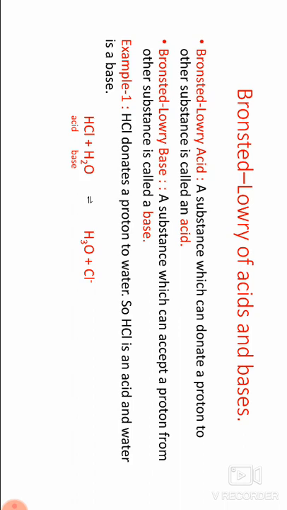Then define strong acid, weak acid, strong base, weak base. Give examples as per the Arrhenius theory. Then next question, write the limitations of the Arrhenius theory.